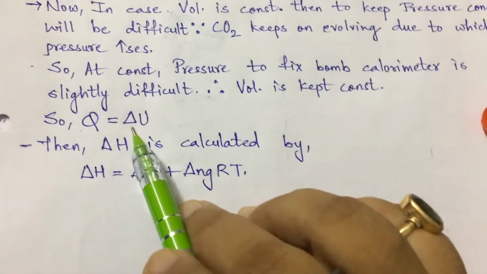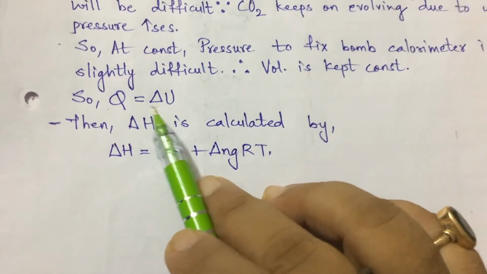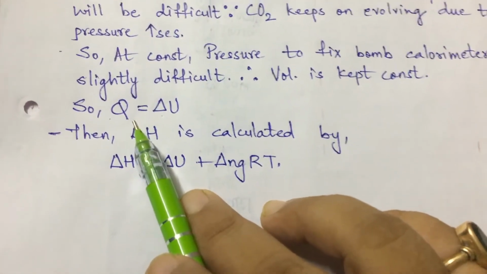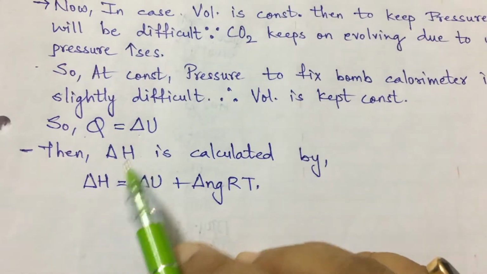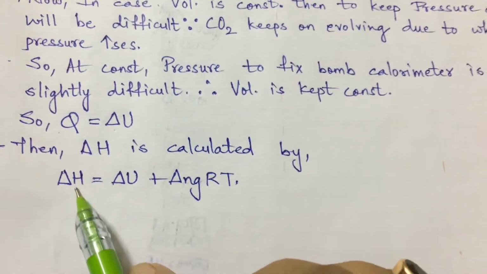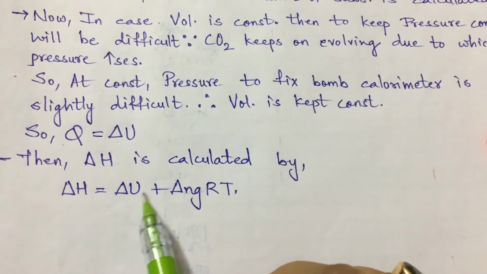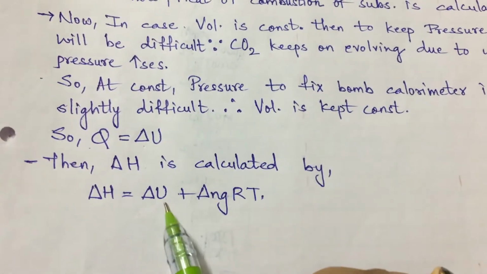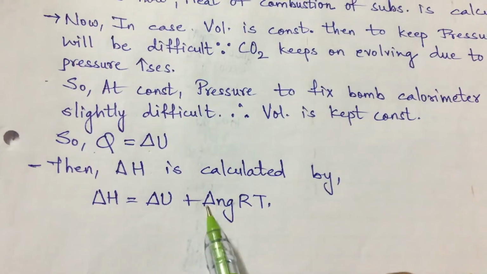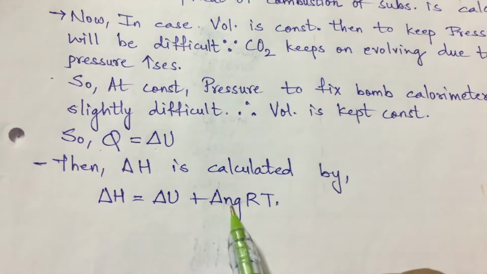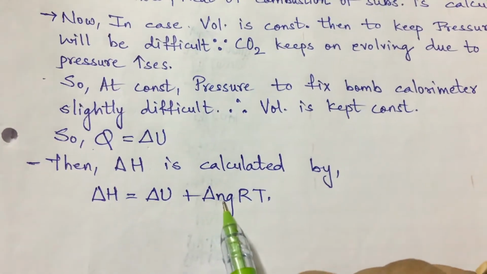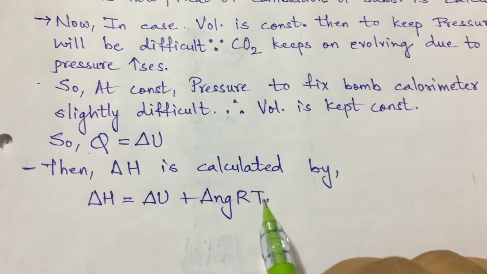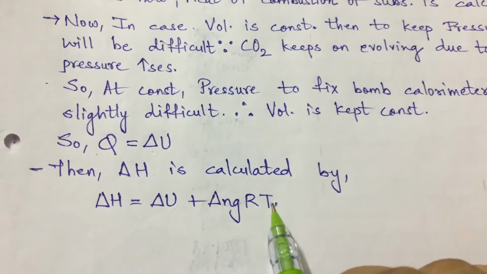And if this constant volume gives us the change in heat energy, which gives us the heat of combustion, then delta H will be calculated by delta H is equal to delta U plus delta n g RT, because delta U will be considered over here, delta n g will be the number of moles of gaseous species taking part in the reaction, R is the constant, and T is the temperature.